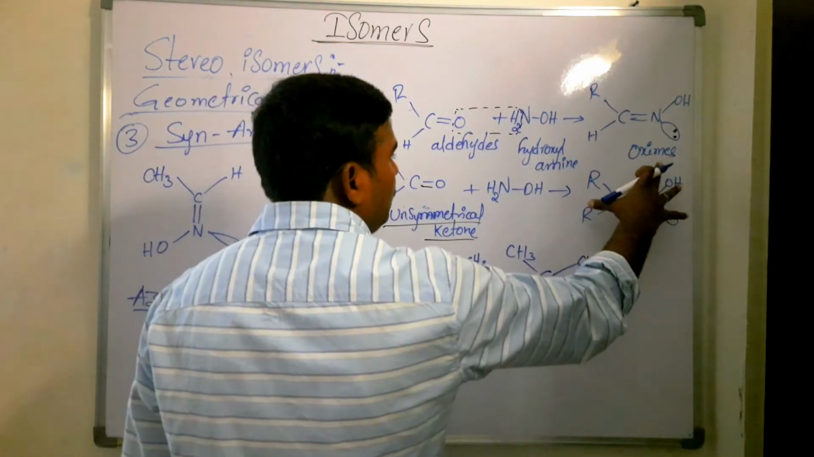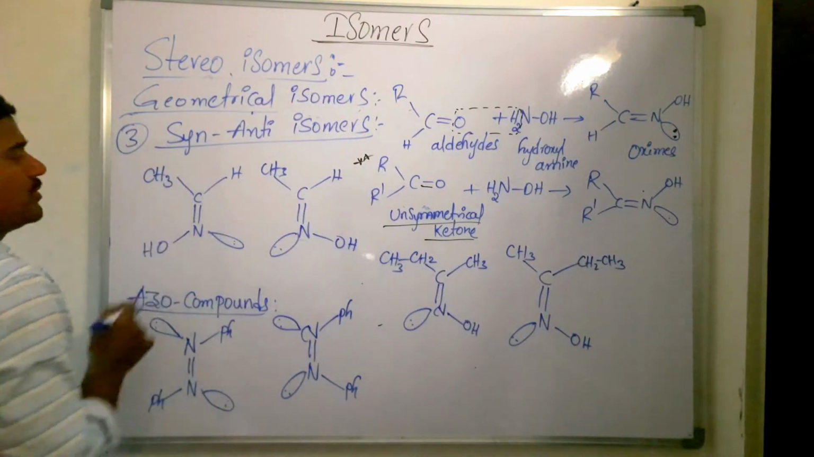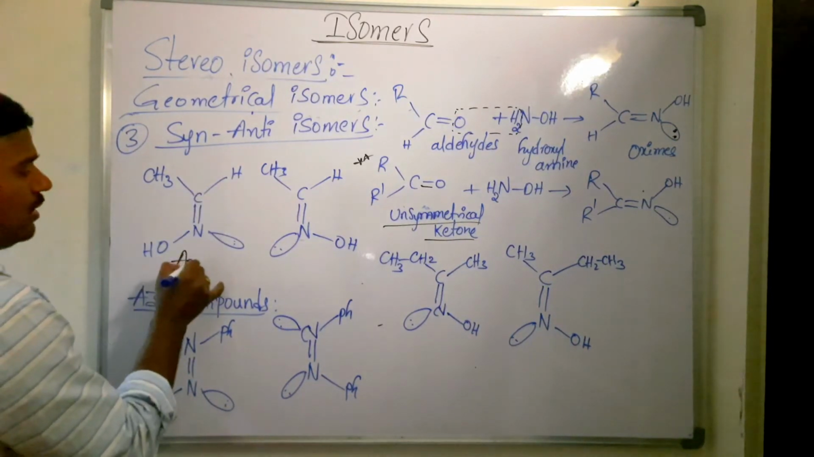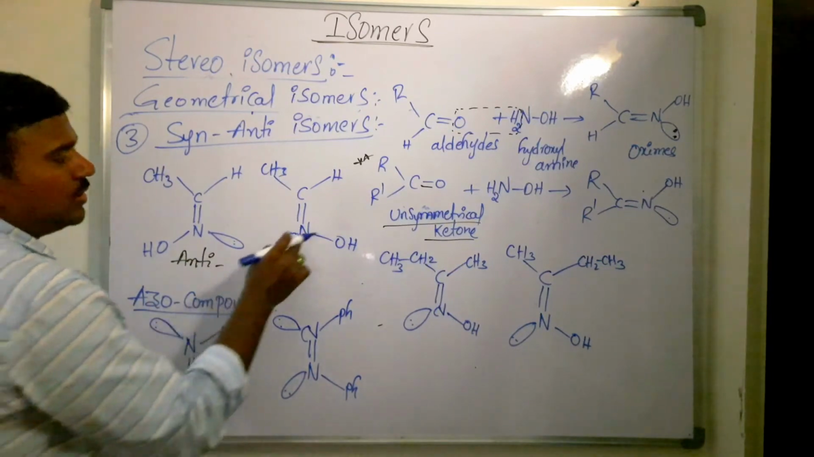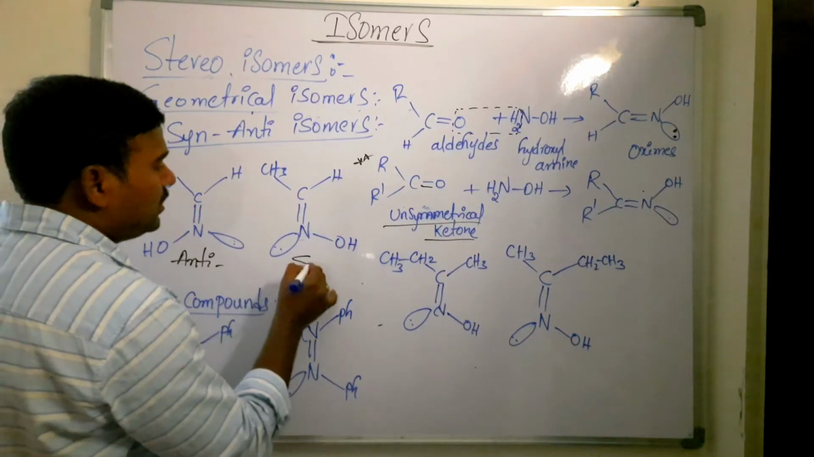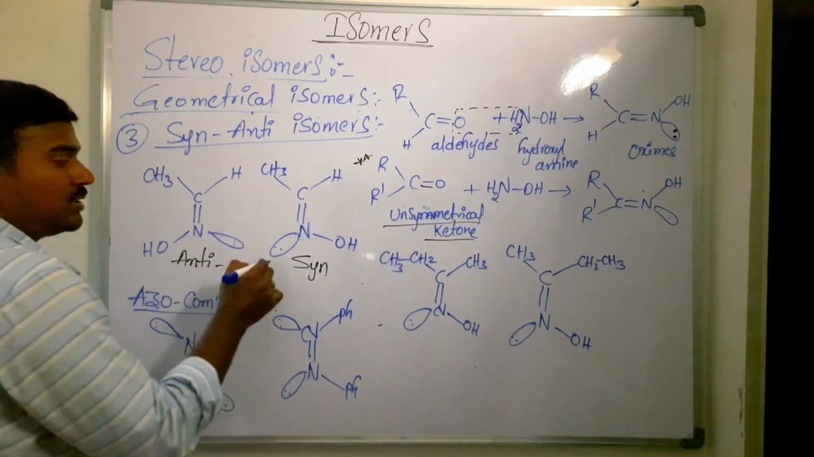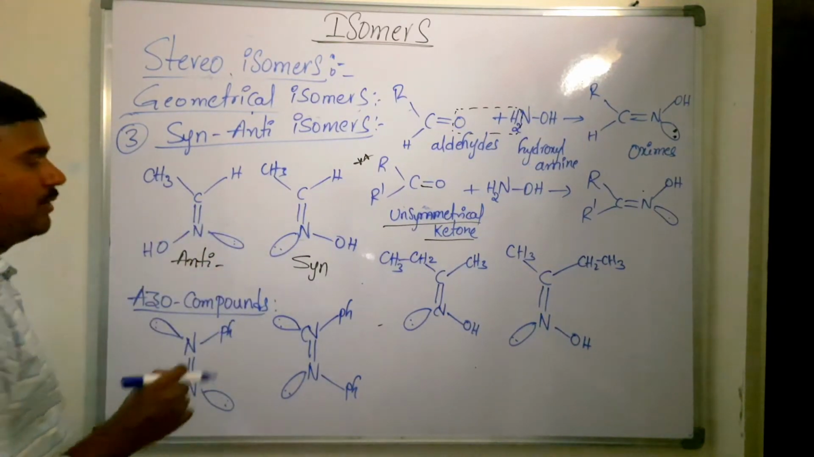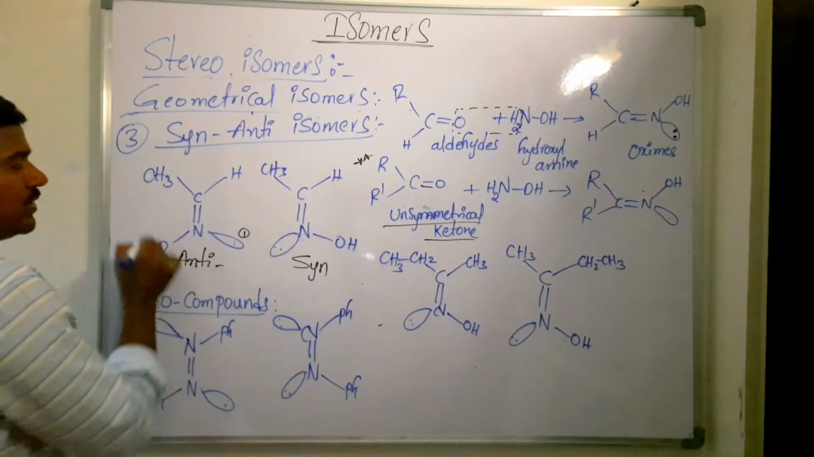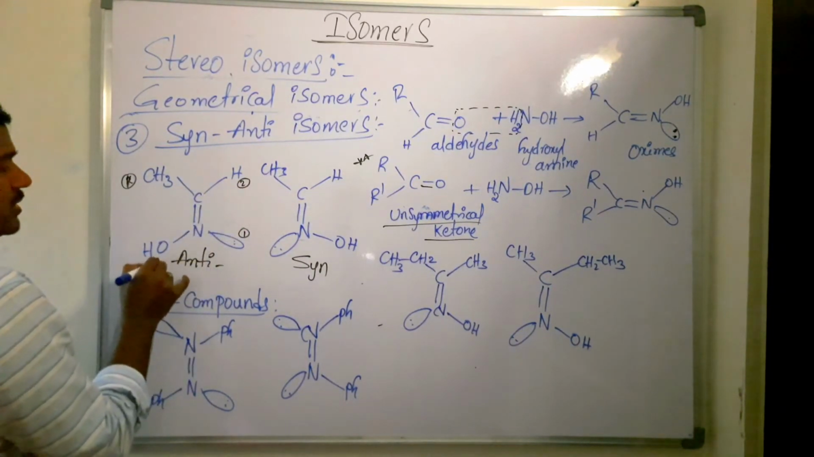OH and high priority groups on the same side, then it is called syn isomer. Opposite side, anti isomer. Now you see here, the hydrogen and OH are present opposite to each other, then it is called anti isomer. Okay? So now the OH and the hydrogen are present on the same side, then it is called syn isomer. Hydrogen and OH are present on the same side. This lone pair is given first priority. When we are comparing this hydroxyl group and lone pair, the lone pair is given first priority. This methyl is first priority, hydrogen is second priority. OH is second priority.